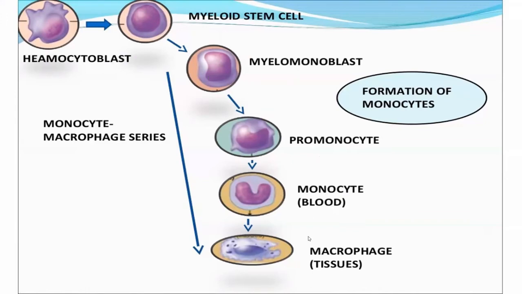When the monocyte enters the blood, it remains in the blood and is called a monocyte, but when it enters the connective tissue, its name changes and it is called a histiocyte. And upon entry of foreign material, for the purpose of phagocytosis, the monocyte is converted into a macrophage. In the tissue, the monocyte is called a histiocyte.